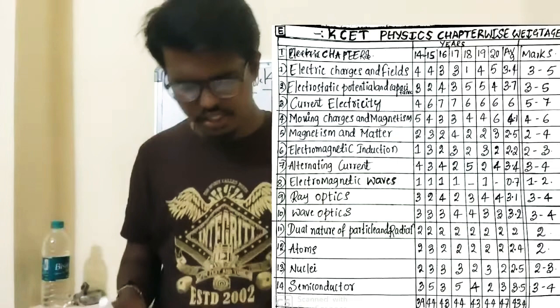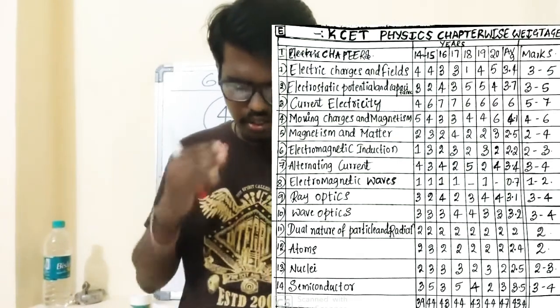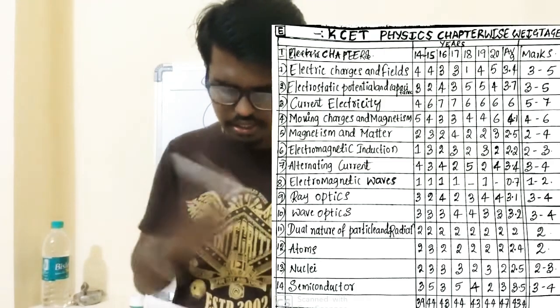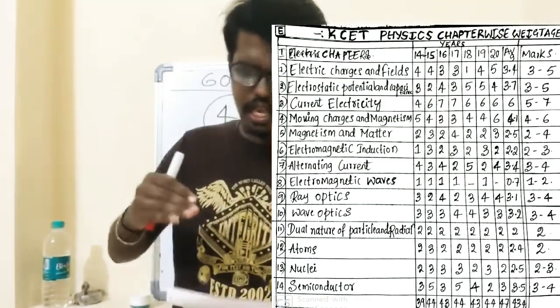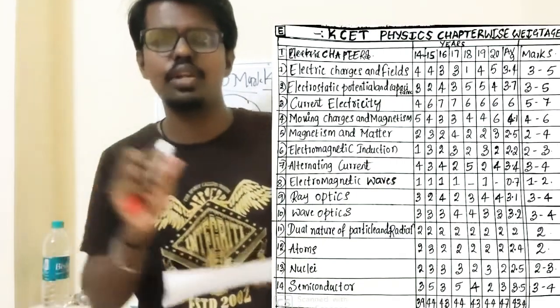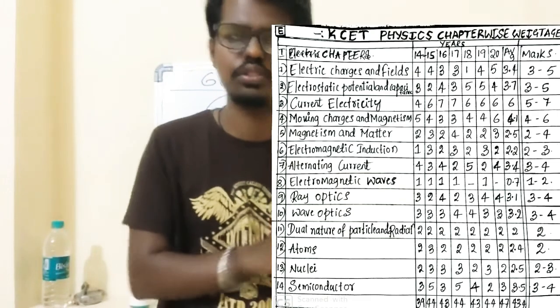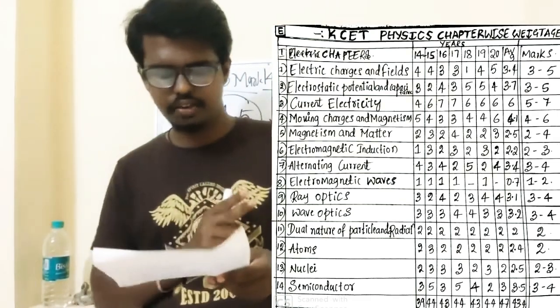Next, dual nature of particle and radiation. From this chapter they asked 2 questions in 2014, 2 questions in '15, 2 questions in '16. Means every year they are asking 2 questions. Here it is very clear that every year they will definitely ask 2 questions on this chapter. Okay, 2 marks will be fixed for this chapter.